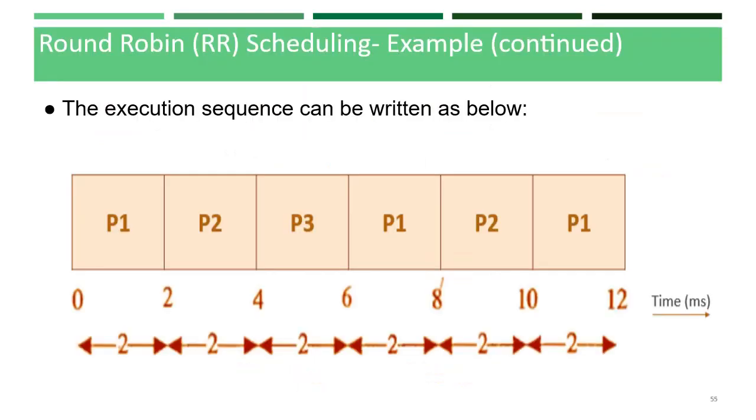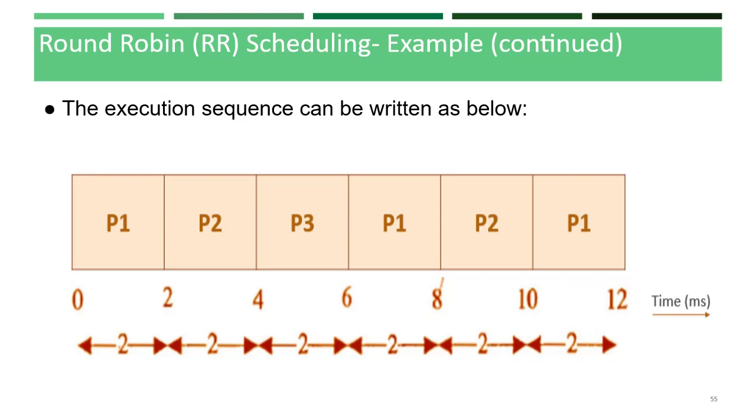The execution sequence can be written as below. First P1 starts, in its order in the ready queue. After 2 milliseconds it gets preempted and gives scheduling to P2. P2 runs for 2 milliseconds, after that it comes to P3.